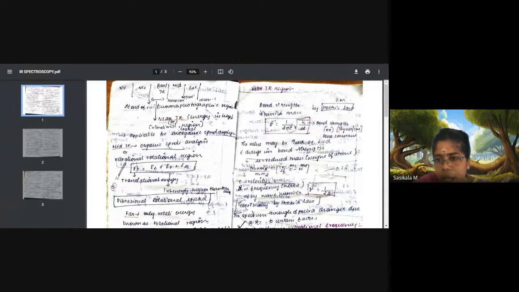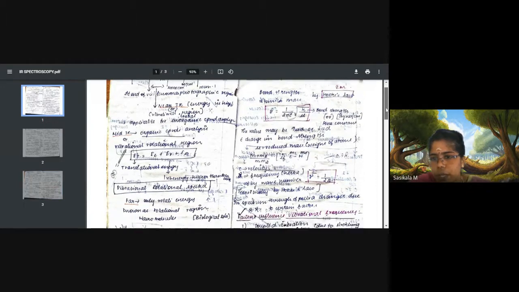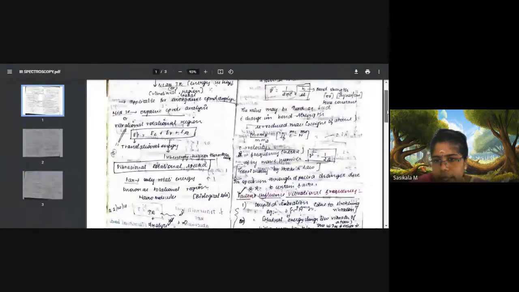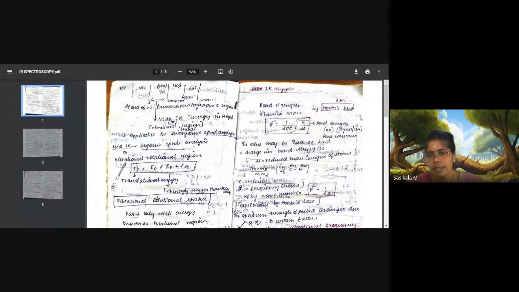For a single bond, it will be around 5 dynes per centimeter. When you see multiple bonds, if you find a double bond or triple bond, it will be multiplied twice and thrice, in dynes per centimeter. And 1 by 2 pi is a constant. C is velocity, which is also a constant. You can substitute C when you want to calculate vibrational frequency.